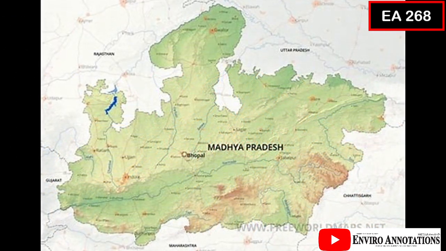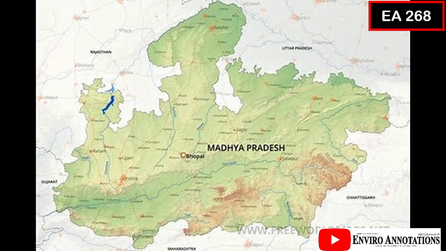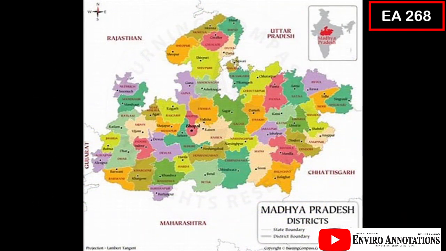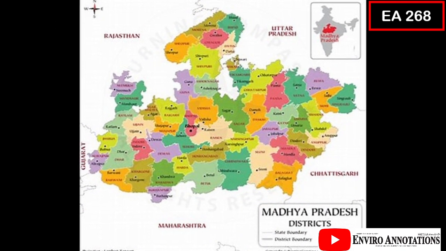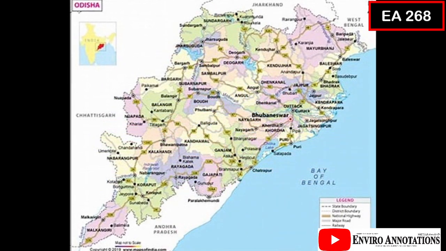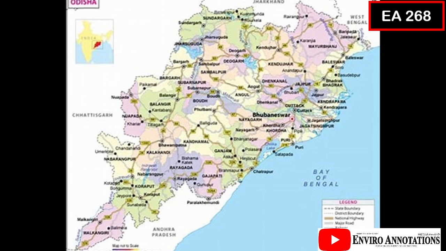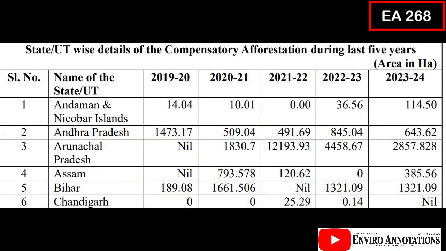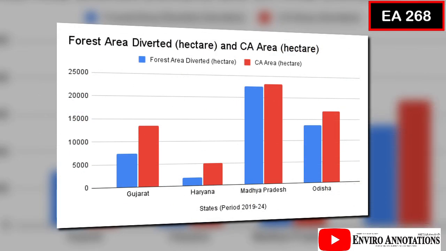Considering the area of forest diverted for non-forestry purposes, Madhya Pradesh tops the list with 22,614.74 hectares, followed by Odisha with 13,621.95 hectares. The area for compensatory afforestation for these states has been reported to be 13,480.05 hectares in Gujarat, 5,012.84 hectares in Haryana, 23,096.38 hectares in Madhya Pradesh, and